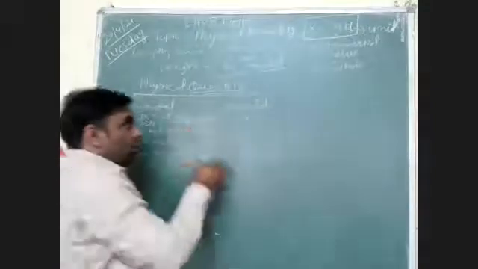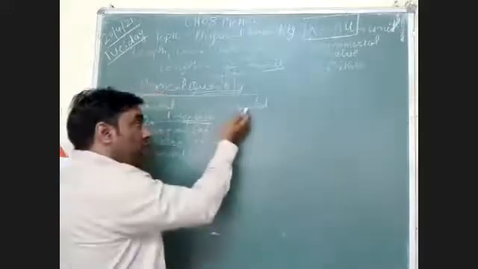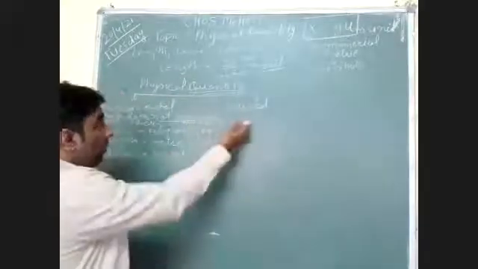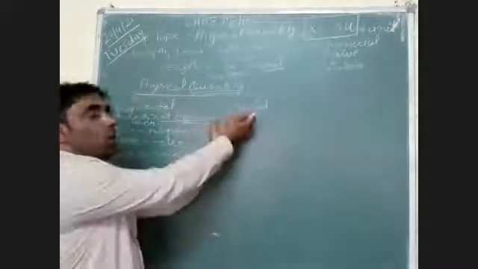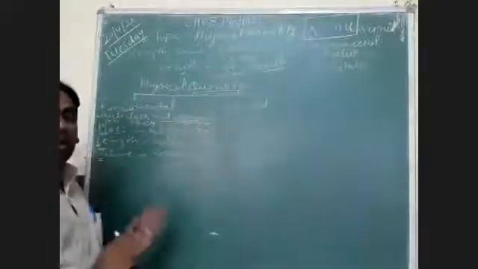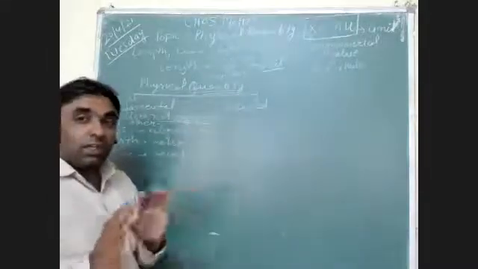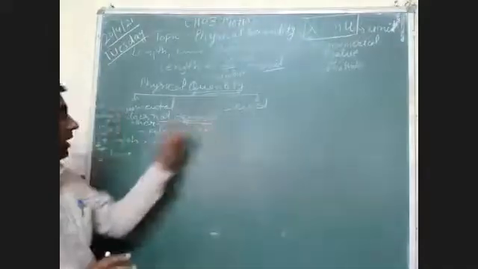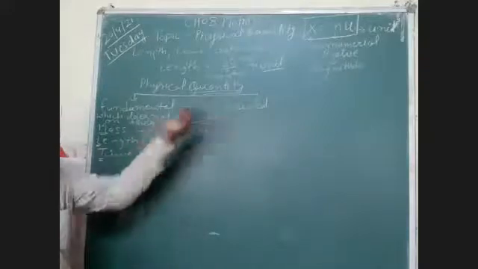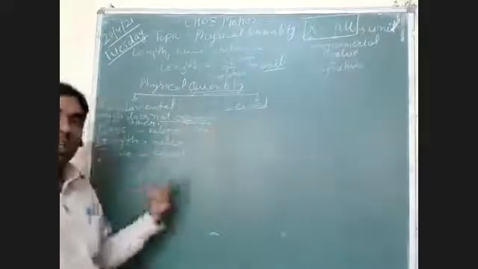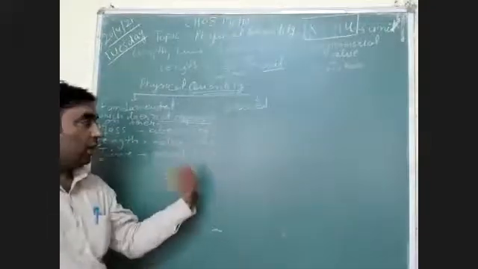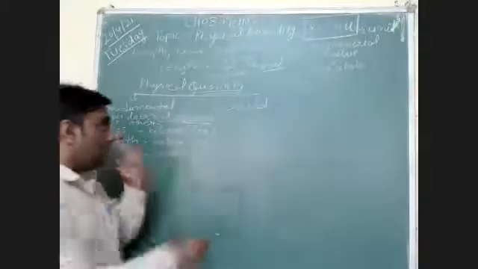Now we'll discuss derived quantities. Derived quantities are those quantities which depend on fundamental quantities, or we can say we can make these quantities with the help of fundamental quantities. So first of all, derived quantities are not independent. They are depending upon which quantity? Fundamental quantity. That is why they are known as derived. Derived means they are prepared from other quantities, with the help of fundamental quantities.